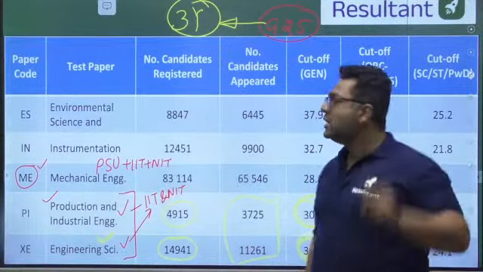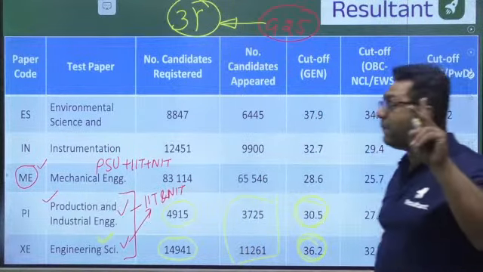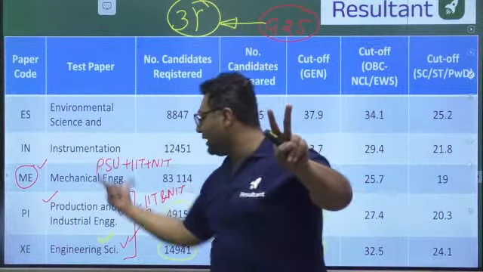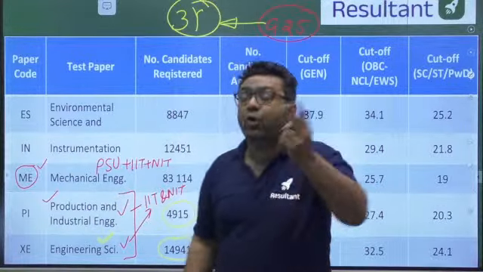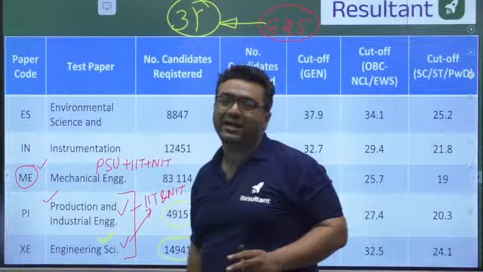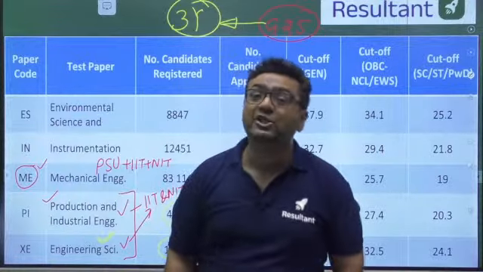This is going to be an advantageous paper for you. So in GATE 2025, you can appear for 2 papers. One is mechanical, the other is XC. Or one is mechanical, the other is PI, or one is mechanical, the other is instrumentation. So likewise you will be having the choices.